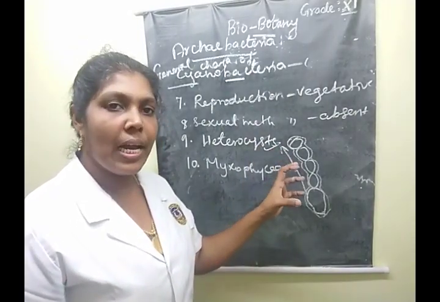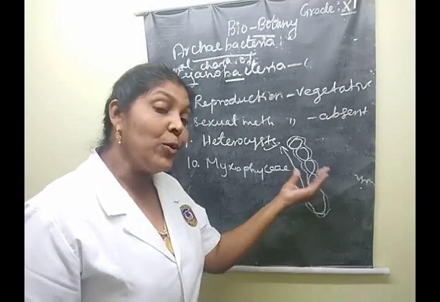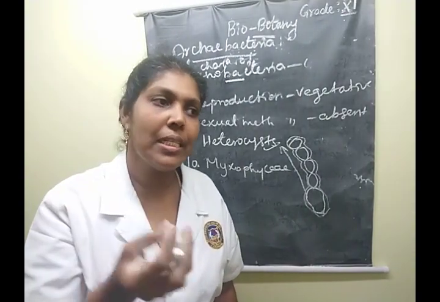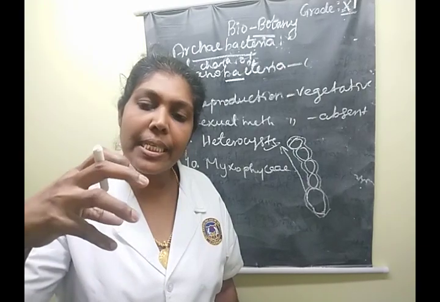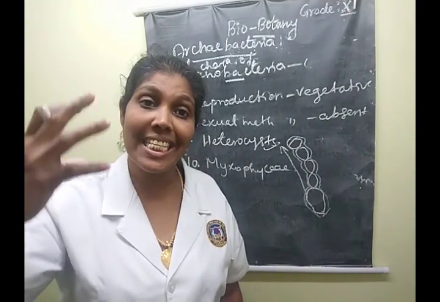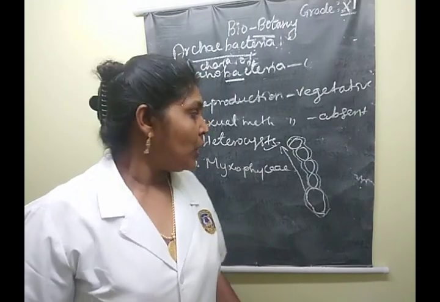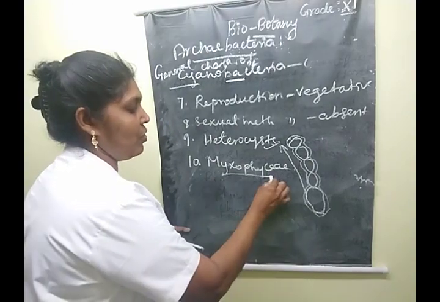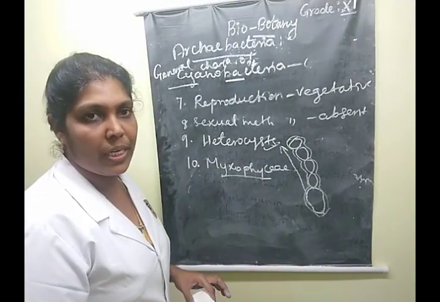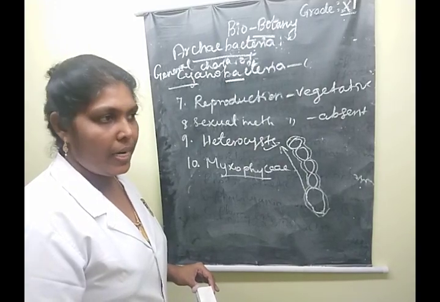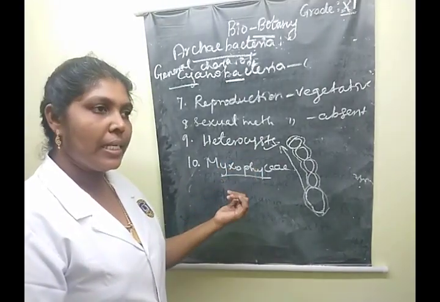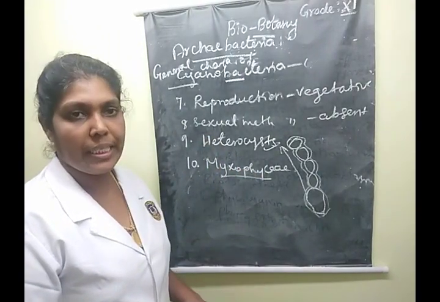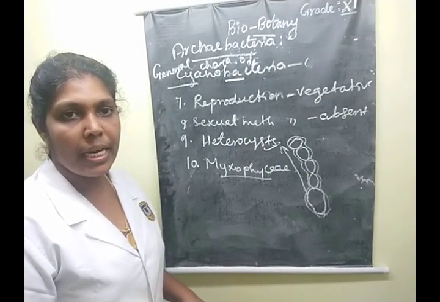These cells produce a mucilaginous substance, a gum-like substance, which covers the thallus all around. That is why the Cyanophyceae members are known as Myxophyceae. This is one of the 2-mark questions. Clear, children? Say yes or no. Yes. What is a heterocyst? And why are the Cyanophyceae members called Myxophyceae? Understood? Say yes or no, children.